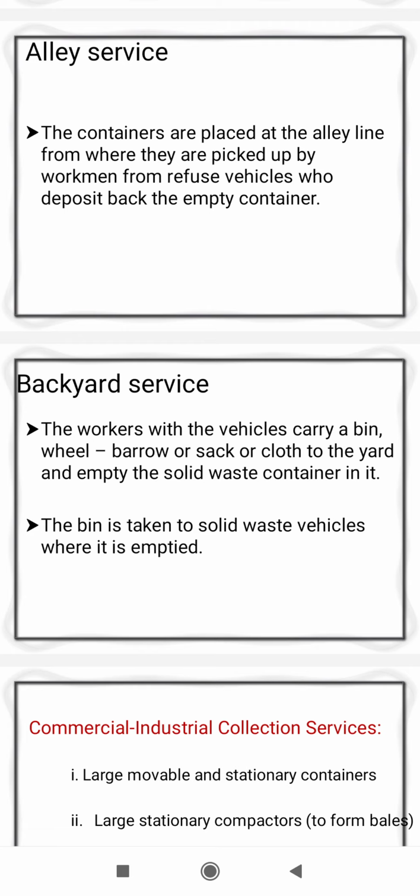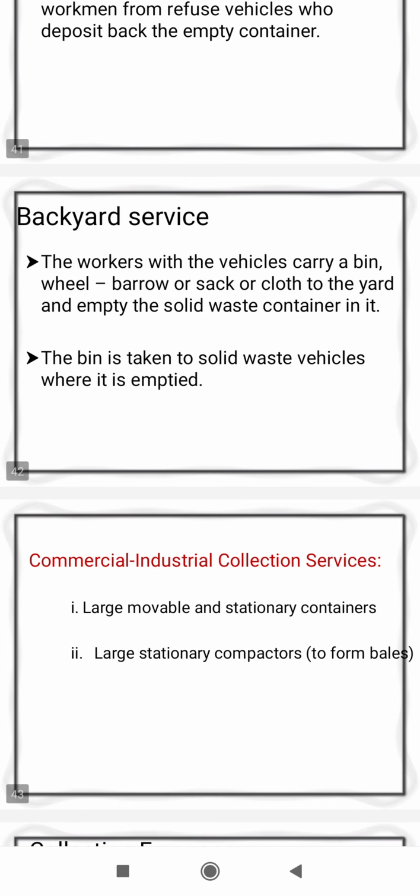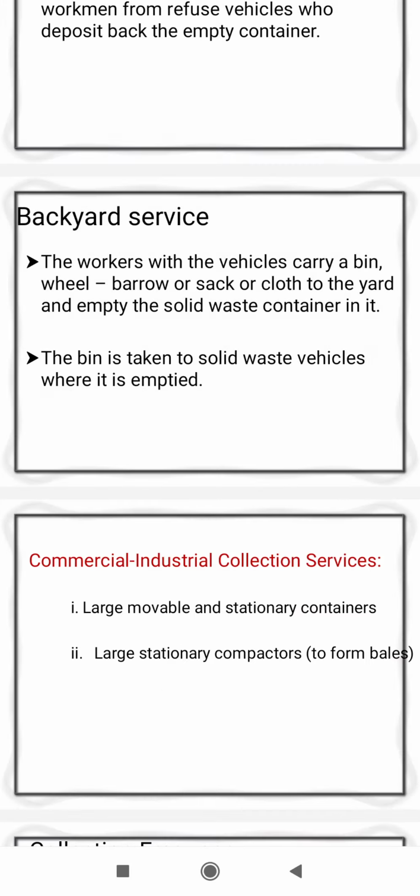The last one is the backyard service system. In the backyard service system, the workers with the vehicle carry a bin, wheelbarrow, sack or cloth to the yard and empty the solid waste container into it. The bin is taken to the solid waste vehicle where it is emptied. So these are all the methods of collection of waste by the house-to-house system or door-to-door collection system: the curb system, alley system, backyard service system, and set-out set-back system.